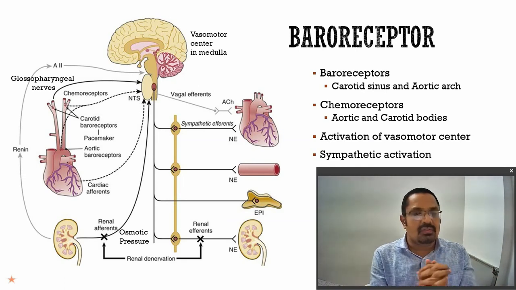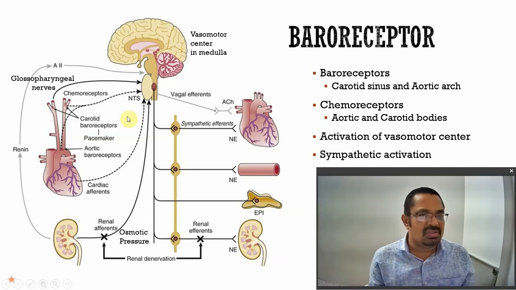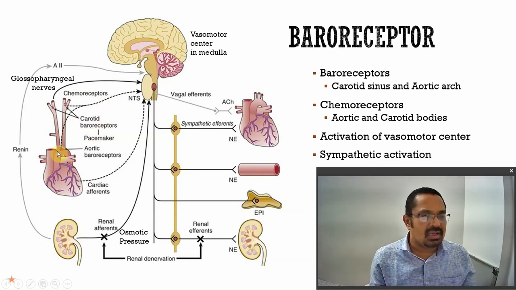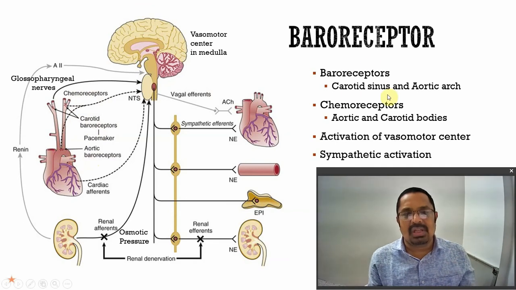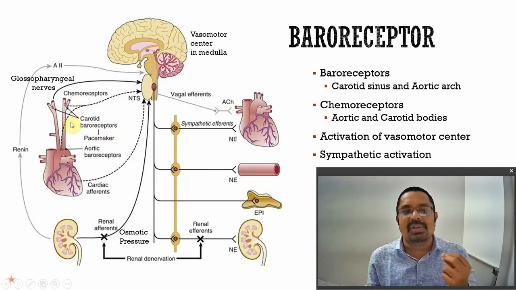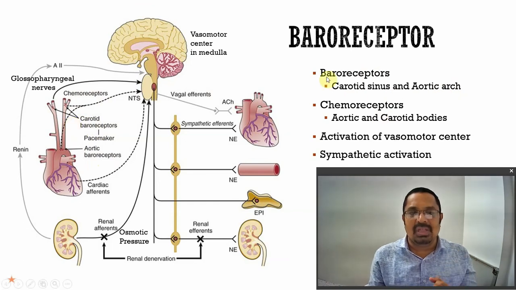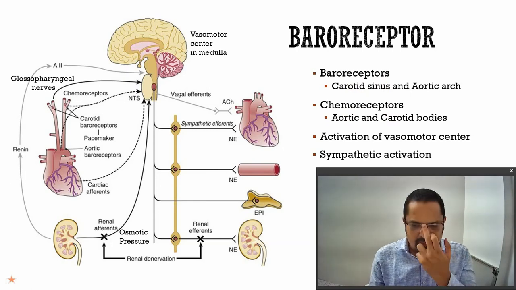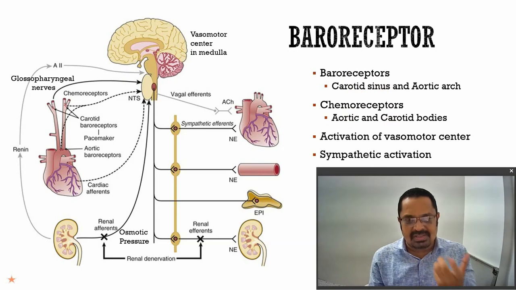This is the figure, which looks a little bit complicated but not much. Here it is a chemoreceptor, carotid baroreceptor. This is the site where the carotid baroreceptors are, and there are aortic baroreceptors as well. So there are two locations, the carotid sinus and the aortic arch, where these receptors are present, and there are two types of receptor, baroreceptor and chemoreceptor. Baroreceptors sense the osmotic pressure and the pressure which is exerted by the blood.